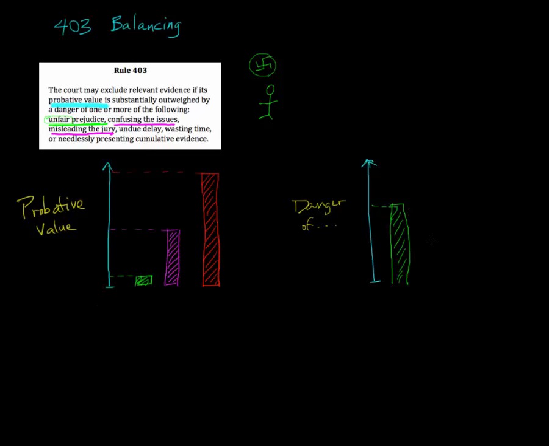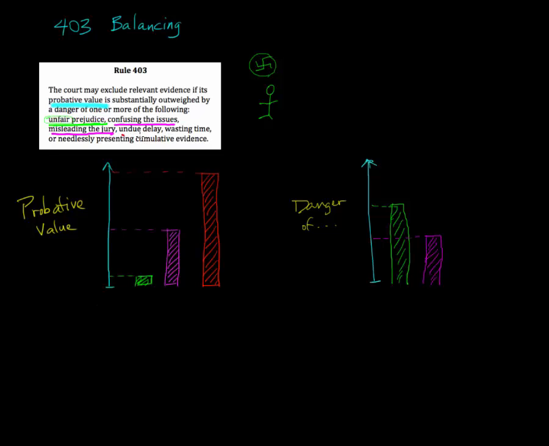Let's say that there is some danger of confusing the issues or misleading the jury. It's just not that straightforward, and a jury might hear evidence about one thing and think that it applies to another thing. So that's another risk of evidence. There can be some danger that the jury will be misled, that it'll interpret that evidence in the wrong way. And finally, the last ones are undue delay, and we'll underline these too.